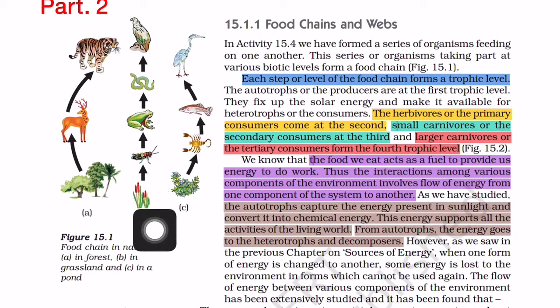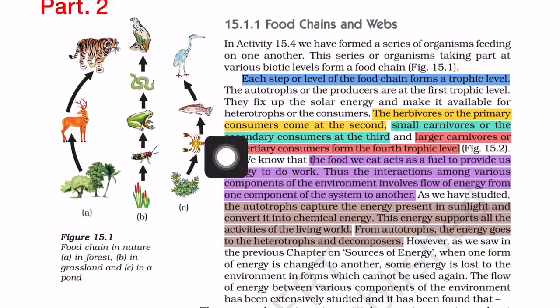Similarly, the lowest portion is called producer, and this can produce its own food, and for this they require some abiotic components like water, carbon dioxide, etc. So again, to produce food, the producer or the autotroph depends on abiotic components. So for an ecosystem, the interaction of biotic and abiotic components is a must.